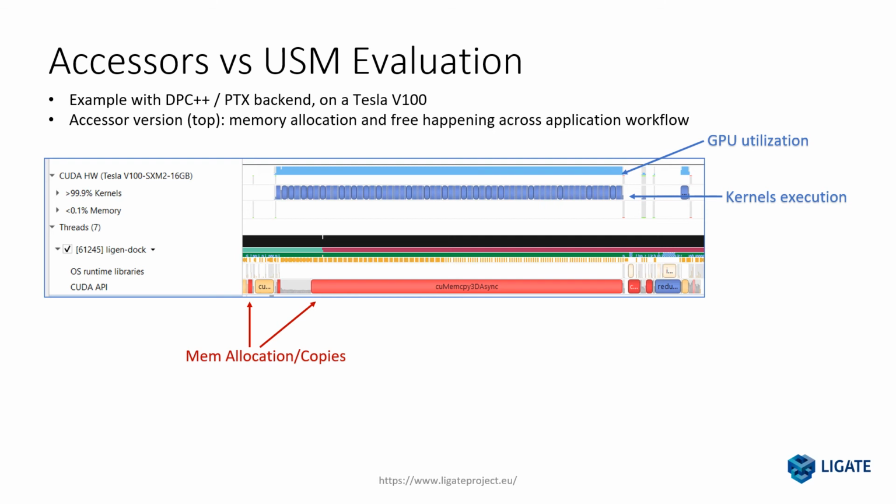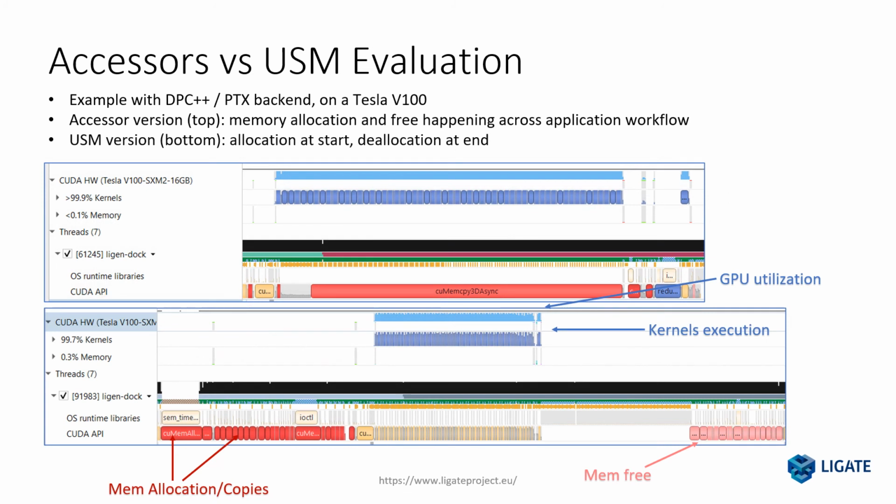On the accessor version, memory allocation, copies, and free are scheduled during the whole application lifetime, optimized by the SYCL DPC++ runtime. In the second picture, instead, you can see the same run in the USM version. Because memory allocation and copies are made at the beginning of the application, the runtime cannot distribute and optimize memory operations across the whole application, thus reducing the overall performance.